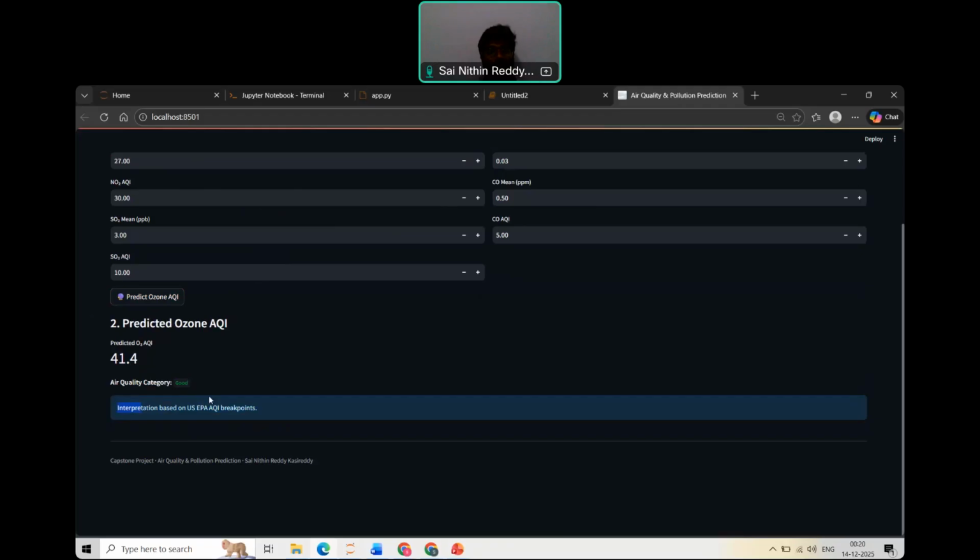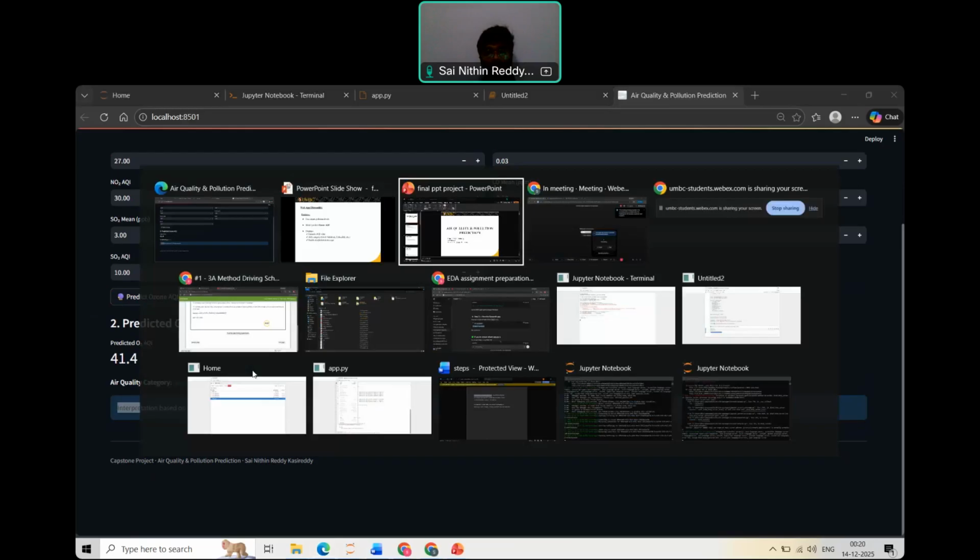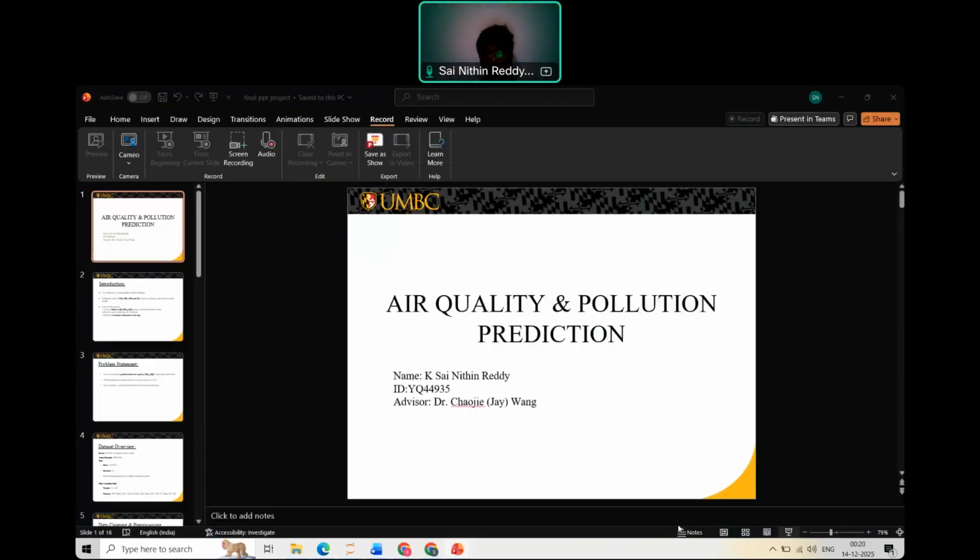Basically, the user enters the pollutant values. Streamlit organizes them into a data frame. The trained XGBoost model predicts O3 AQI, and the app displays both the numerical prediction and the health category. Everything updates instantly without reloading the page. This makes the prediction tool accessible even to non-technical users. Let me come back to our presentation.